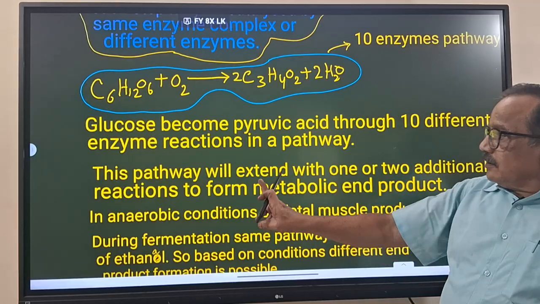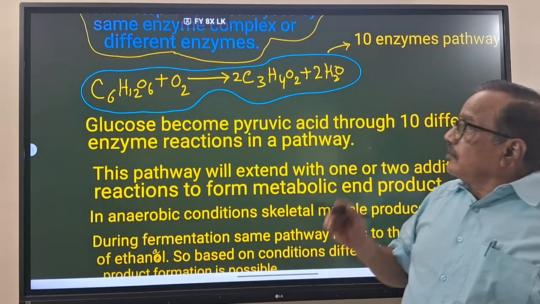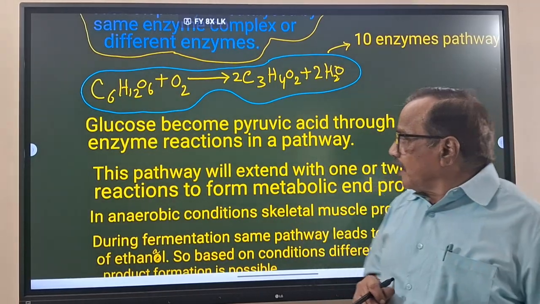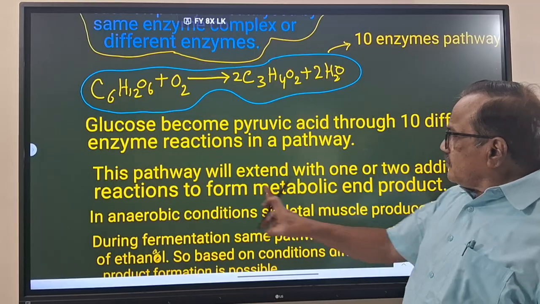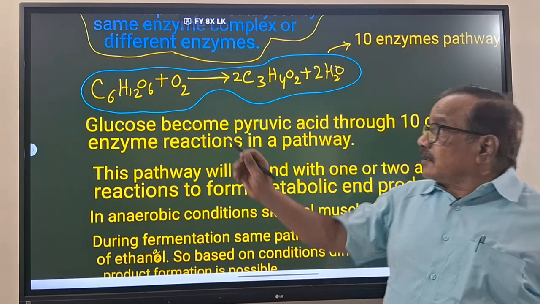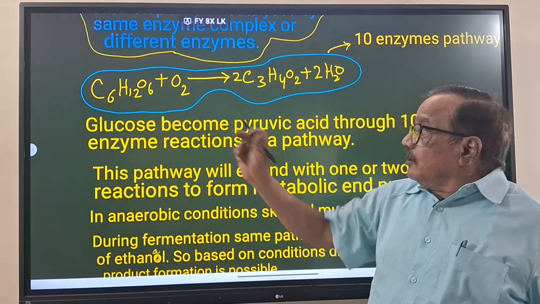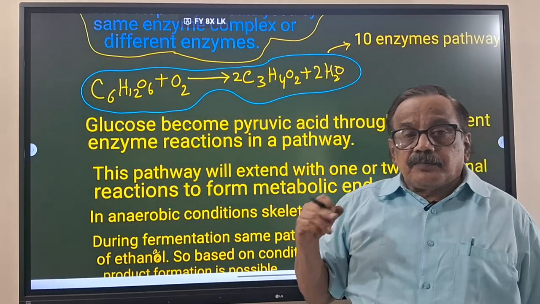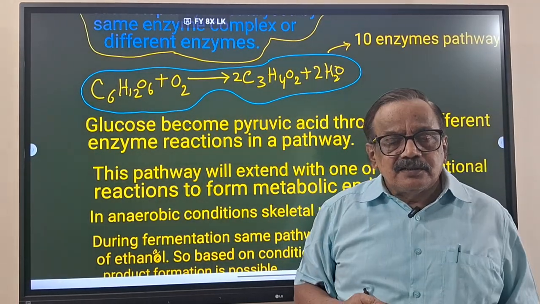Next, one more thing he has given: the pathway can be extended. Now, you feel that glucose forming pyruvic acid is the end product.